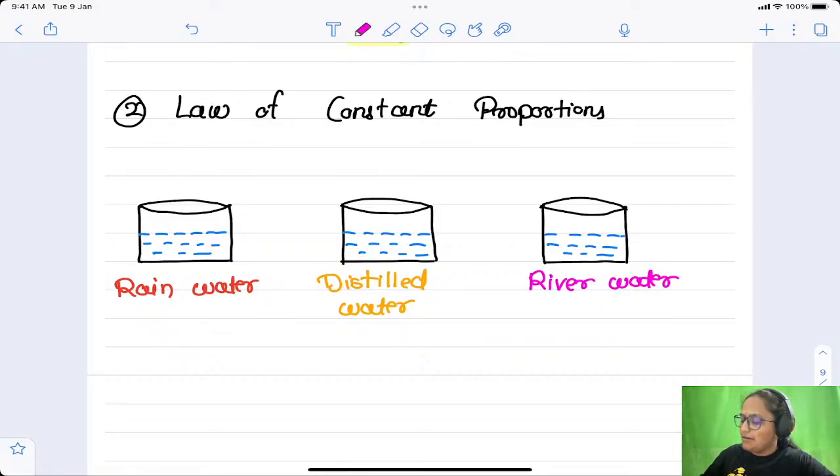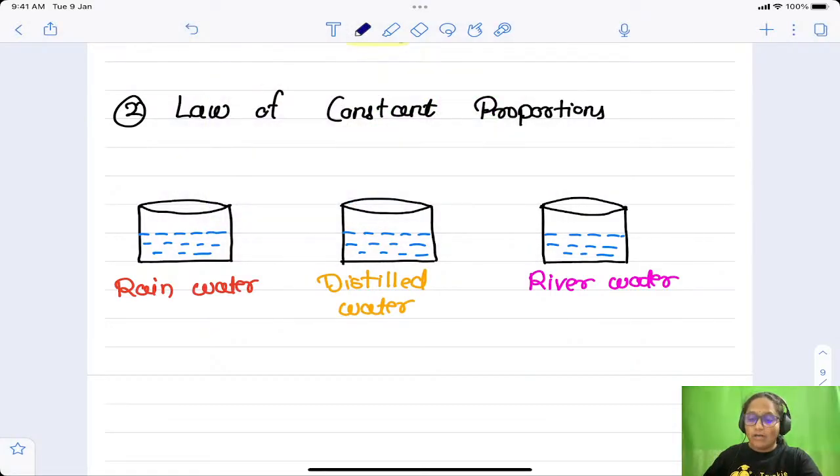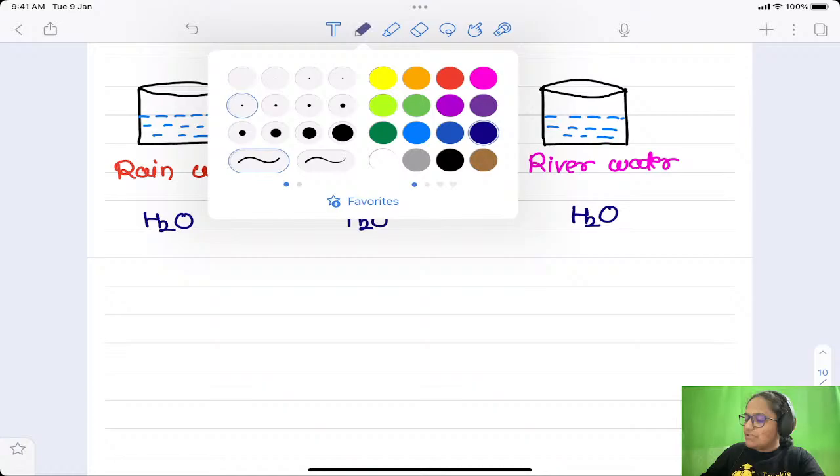Now if I study these three samples of water, if I find out the structure of the water present in them, for rainwater it will be H2O, for distilled water also it will be H2O, for river water also it will be H2O. It does not matter from what source you are getting the water, its formula will remain as it is. Its formula will never change.